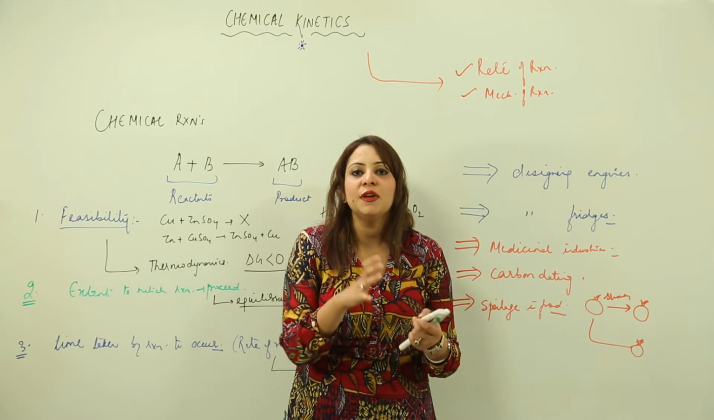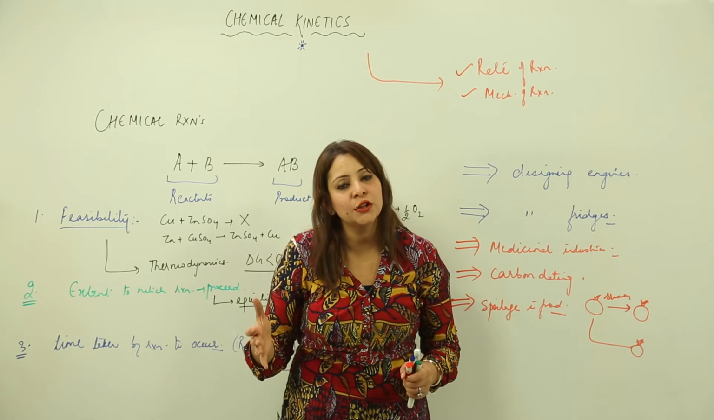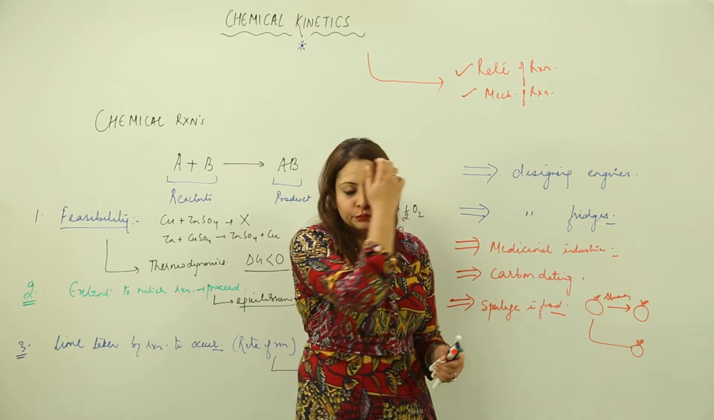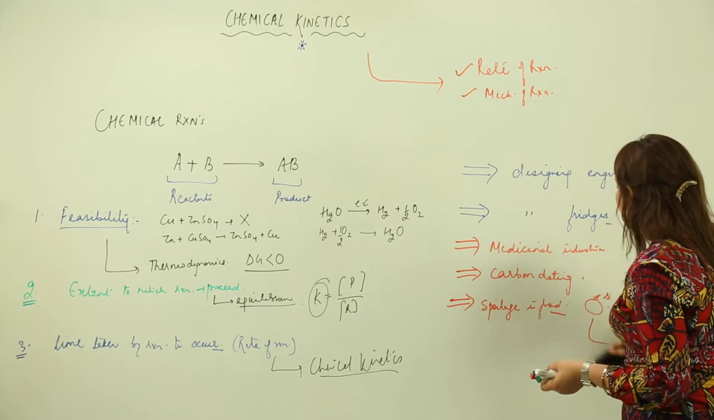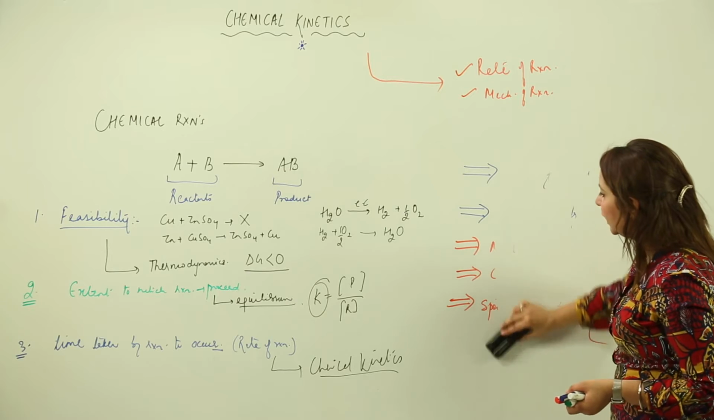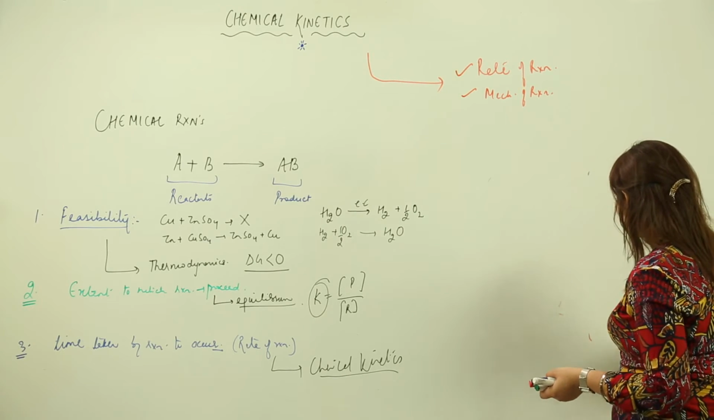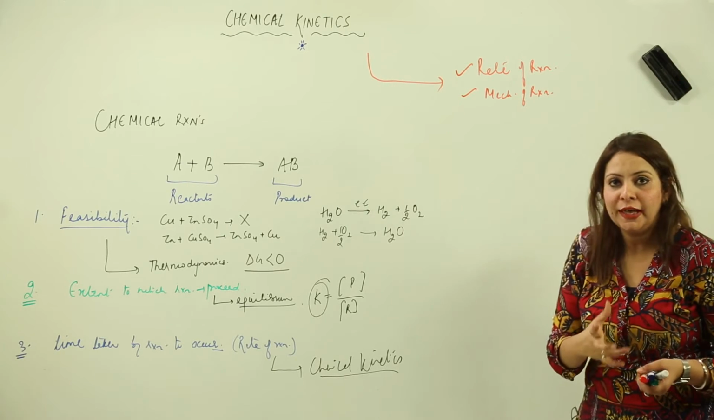So chemical kinetics is a branch which deals with the study of the rate of the reaction and also with the mechanism by which the reaction is taking place. So as you are all now familiar with the chemical reaction, what chemical kinetics is, and where in daily routine you see chemical kinetics working.